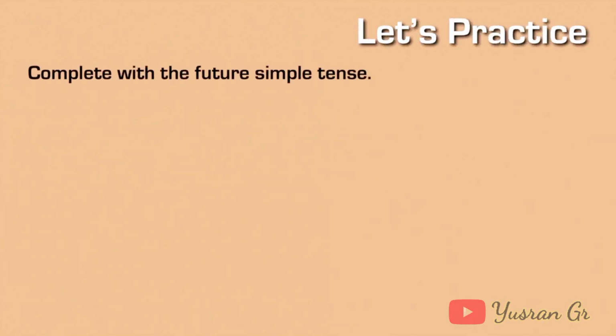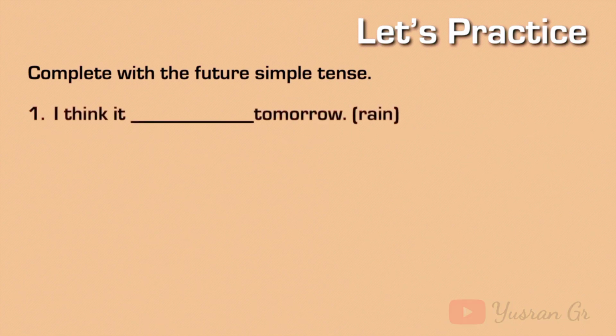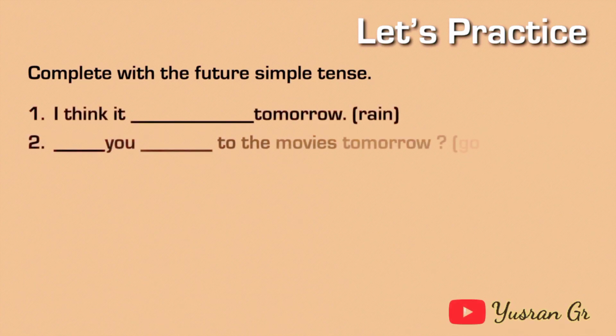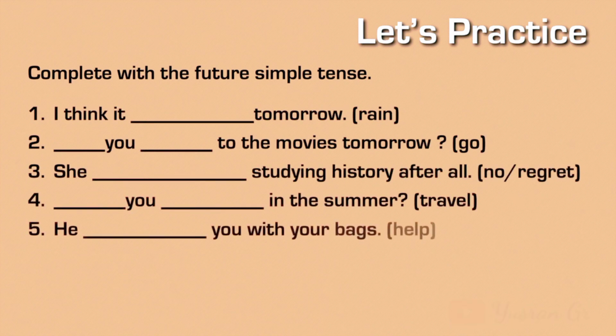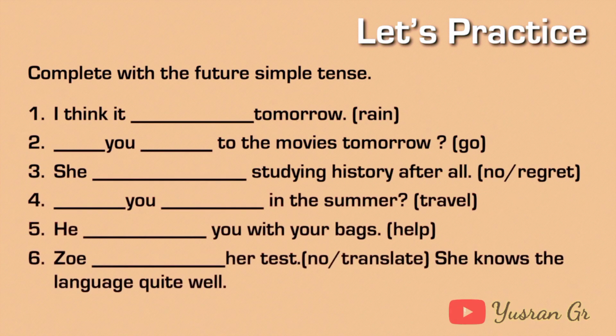So now let's practice. Complete with the future simple tense. I think it's tomorrow. Rain. Number 2, number 3, and so on. You need to pause the video and then I will give you the key. So now that you're ready, let's look at the key.